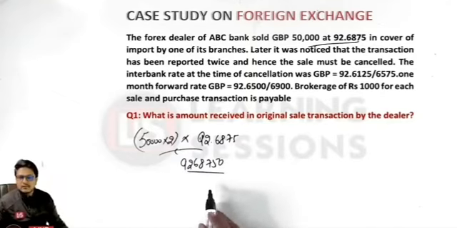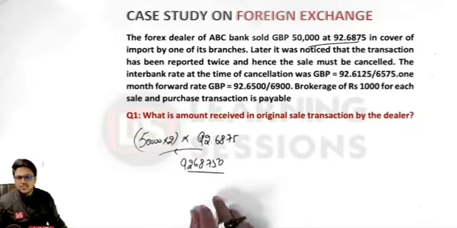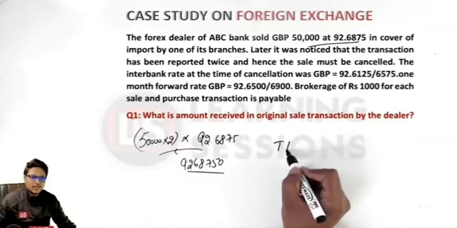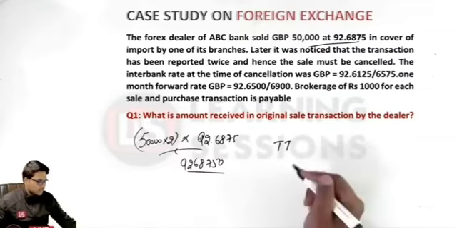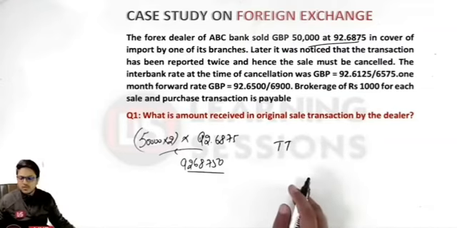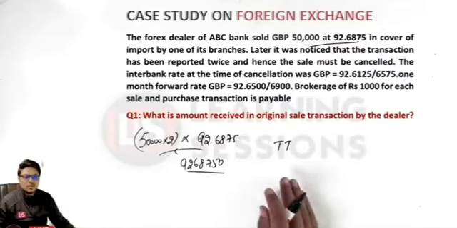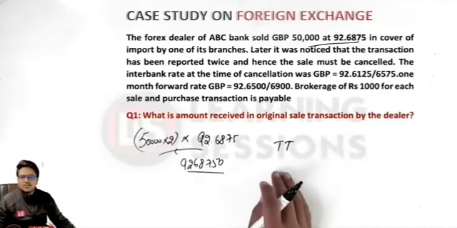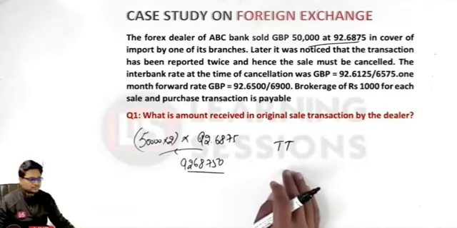First of all, we must understand what type of transaction it is. Is it a telegraphic transfer transaction, or a bills transaction? Definitely there is no difference in the settlement date, so it will be the TT transaction, that is, a telegraphic transfer transaction. And what kind of TT transaction will it be? Would it be the buying transaction or the selling transaction? Kindly do answer at the earliest.